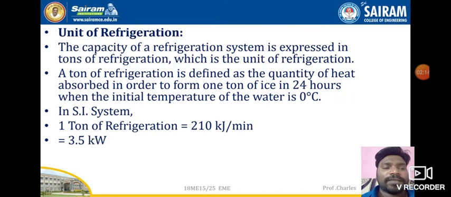What is the meaning of ton of refrigeration? The ton of refrigeration is defined as the quantity of heat absorbed in order to form 1 ton of ice in 24 hours when the initial temperature of water is 0 degrees Celsius. In a very simple way, to understand the exact meaning, take water at 0 degrees Celsius.